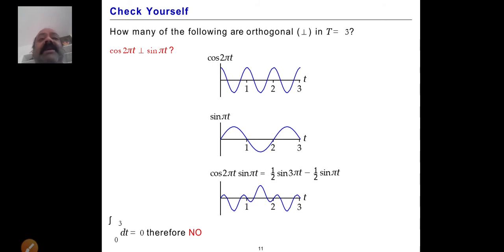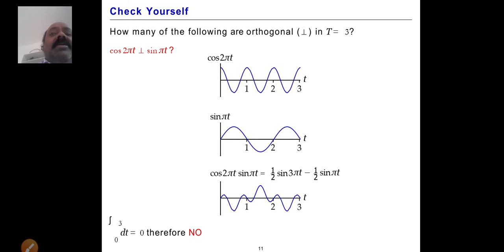Next, how many of the following are orthogonal? We just have to understand this. Cos 2 pi t is perpendicular to sin 2 pi t. Is it correct or not? Let's go through this. You already know the cos 2 pi t form. Now we take sin pi t, which increases the time period here.